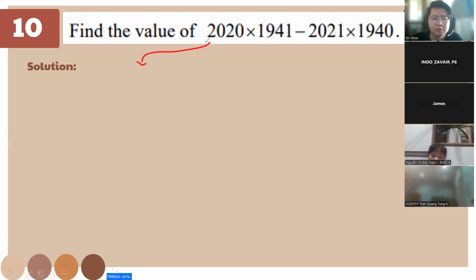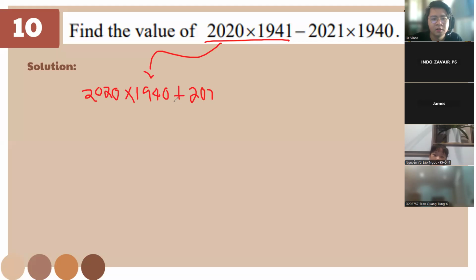So this one, rather, we break it down to make it simpler, okay? If you want to do the longer method, it will take a lot of time, more than the 3 minutes allotted for each question. So for this one, we're gonna have 20 times 1940 plus 2020 times 1, okay? And now this minus here, copy. And this one is gonna be like this also.